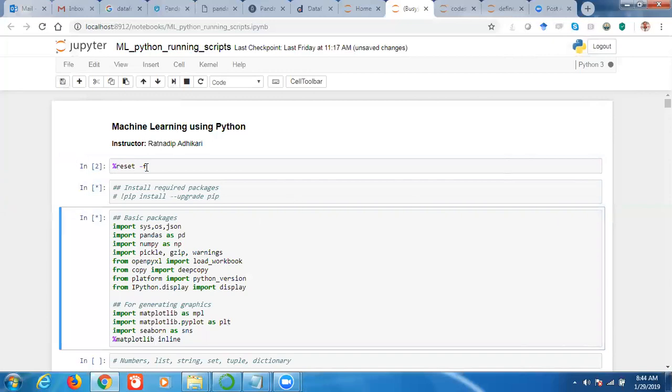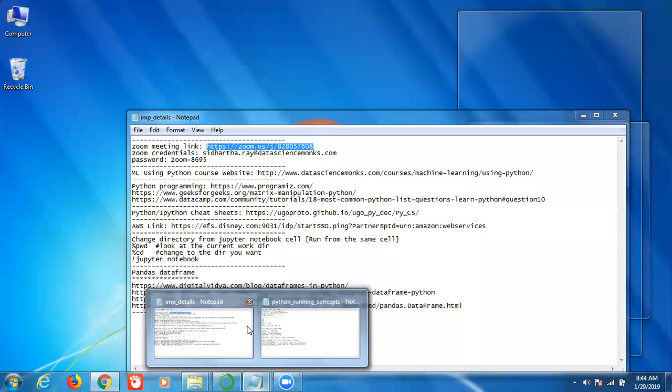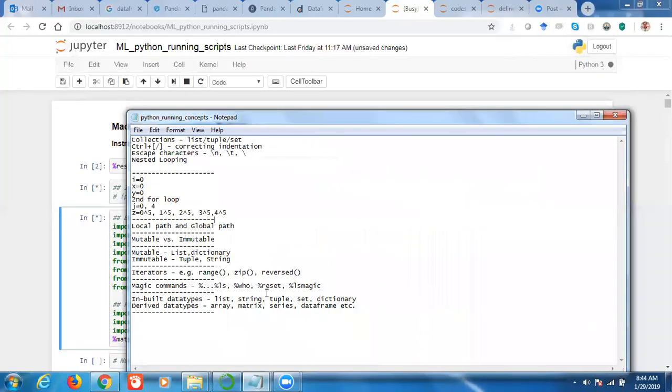Yeah, so this we discussed earlier, right? Reset is a magic command. If you recall, reset is a magic command we discussed earlier. It resets everything, that means it clears the memory, right? We have also seen other commands, like lsmagic. By typing lsmagic, it will show you all the magic commands. Who will show you which variables and packages are currently there, meaning whatever things are currently in the Python locals, the local memory. So reset will reset everything.